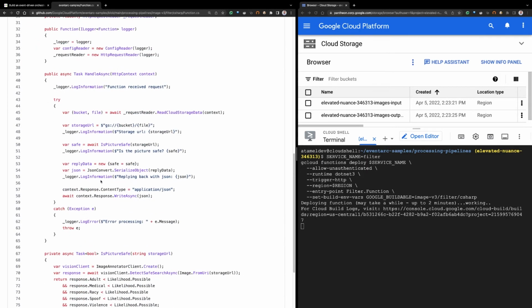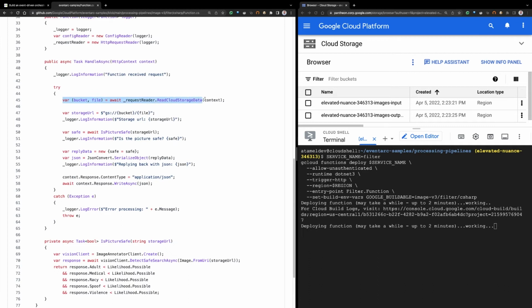And the first thing that you're going to realize is that the function is extracting the bucket and the file information from the event. So it will receive an event from Workflows, and that event will have the bucket and file information, the actual file basically that triggered this event. So it's extracting that. Then it's calling a method called isPictureSafe with the URL of the file.